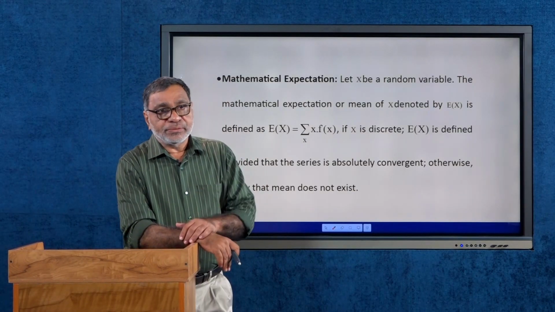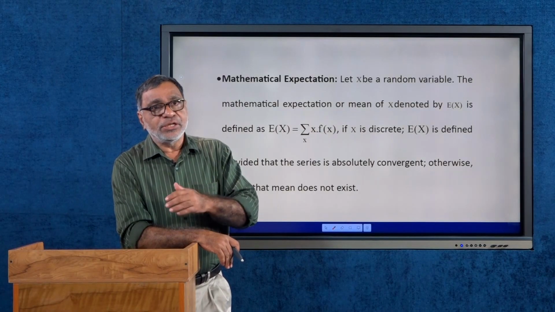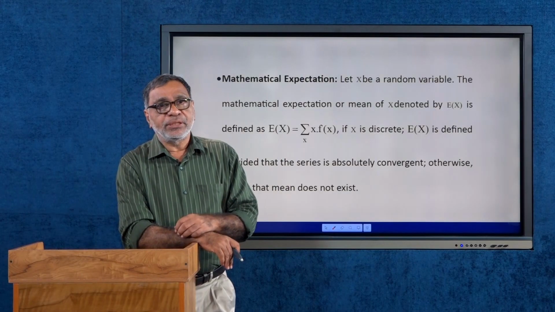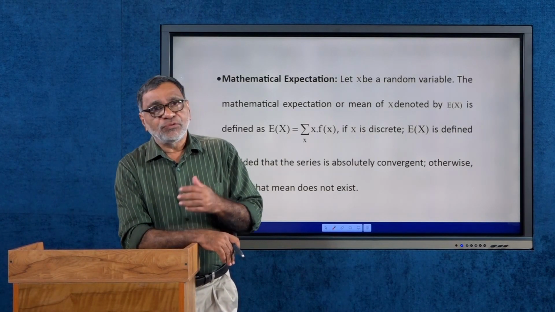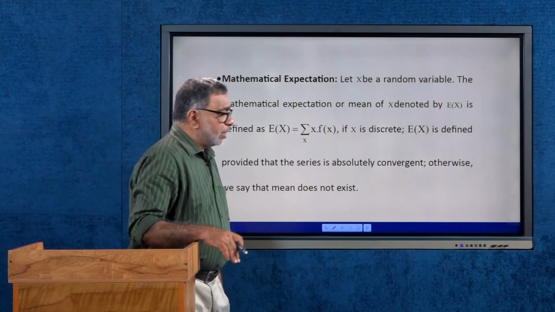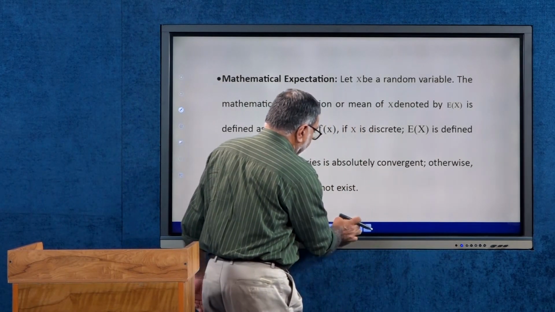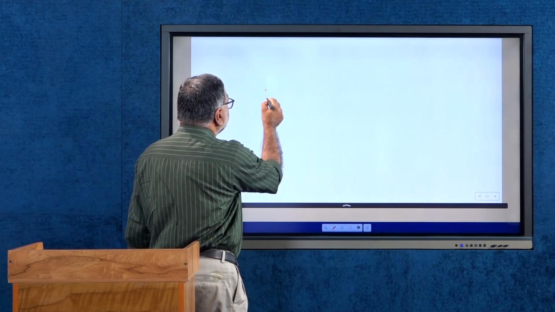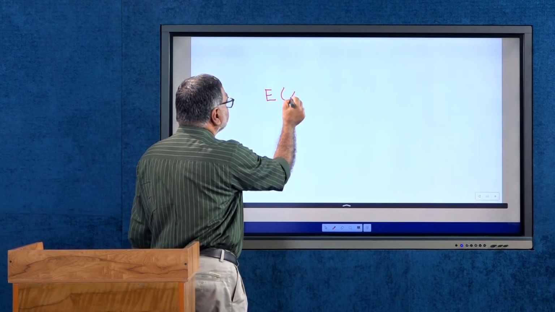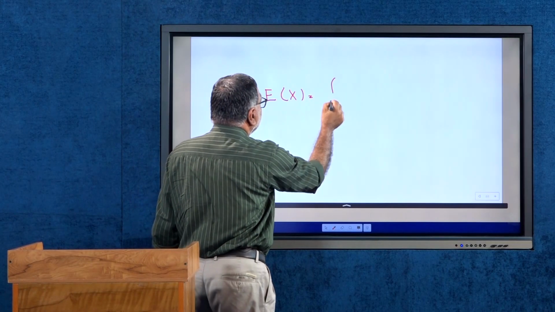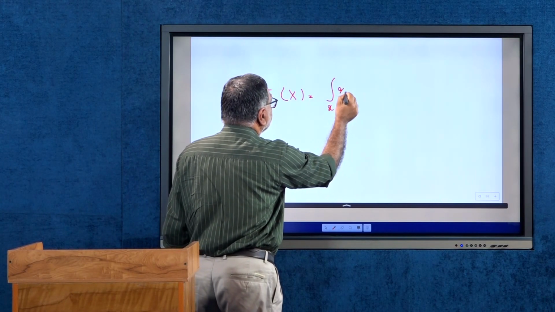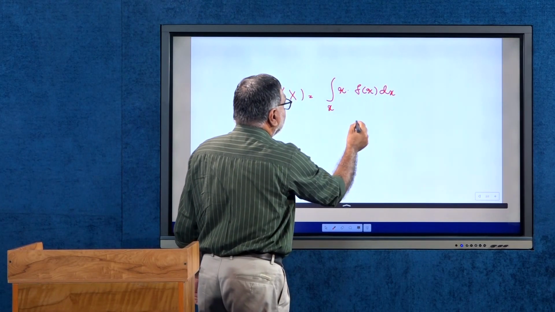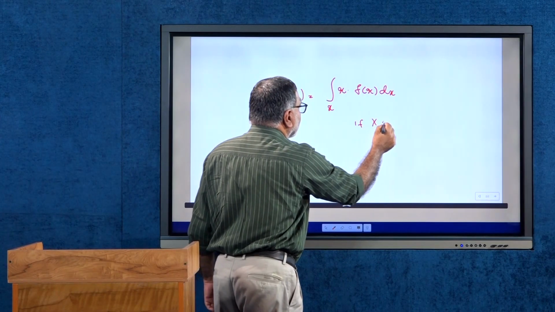And second case, if x is a continuous random variable and if f of x is the probability density function, how do you define the mathematical expectation? Expectation of x is equal to integral over x, x into f of x dx, if x is a continuous random variable.